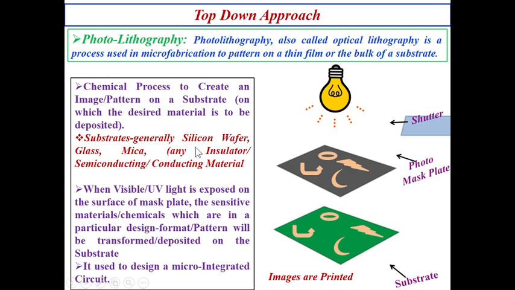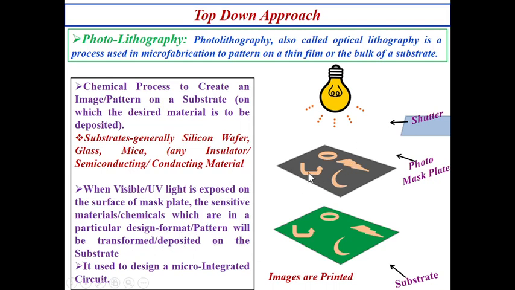Substrates are generally silicon wafers or glass, mica or any insulator, semiconducting or conducting material as per the practical use. Okay. When visible or ultraviolet light is exposed on the surface of the photomask plate, the photosensitive materials, which are in a particular design, format or pattern, will be transferred or deposited on the substrate.